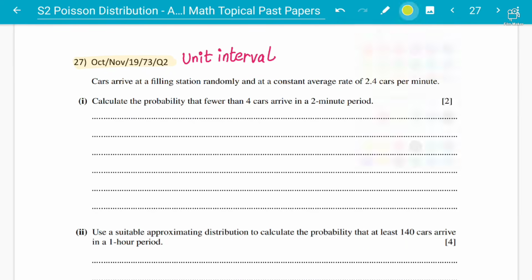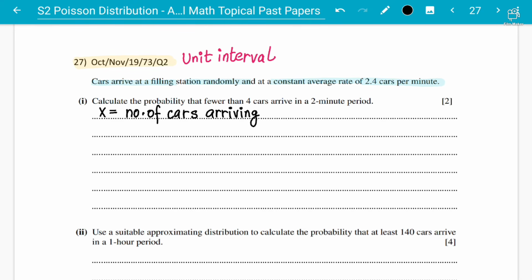Okay, students, so here we go. Cars arriving at a filling station randomly and at a constant average rate of 2.4 per minute. After reading this line, you should be able to identify that x is equal to the number of cars arriving at the gas station, the number of cars arriving at the station.